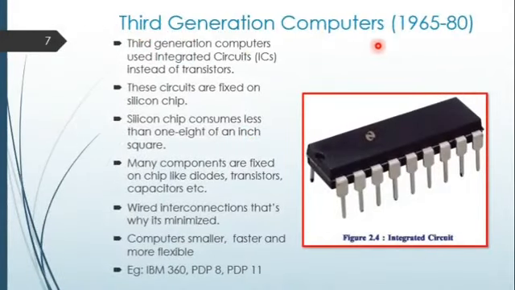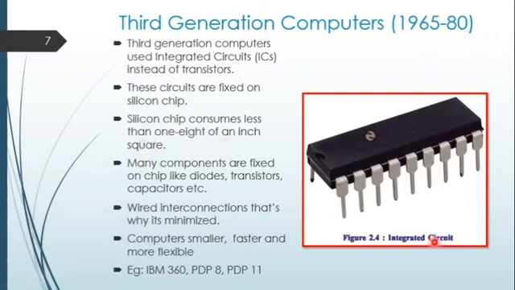Now the third generation computers, 1965 to 80 span of time. Third generation computers use integrated circuits, whose short form is ICs, instead of transistors. These circuits are fixed on a silicon chip. Whenever you open a mobile, on the circuit board you can see a lot of circuits fixed on it. And silicon chips occupy less than 1/8 of a square inch.